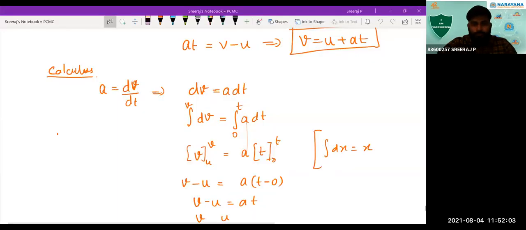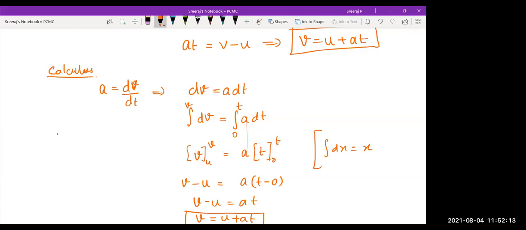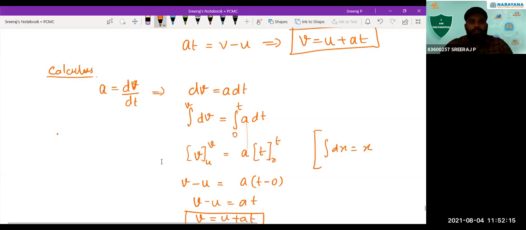Can you see the screen now? Yes, sir. So we get the final relation here: v is equal to u plus at. That's how, by the method of calculus, by differentiation and integration, you derive the same equation. By using the method of integration, we derived this. That is the method of calculus you will take. Is that clear?